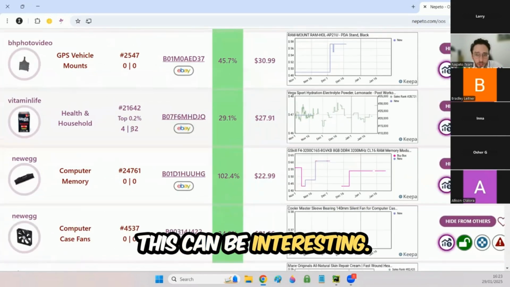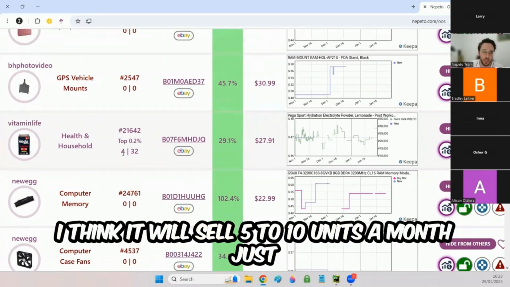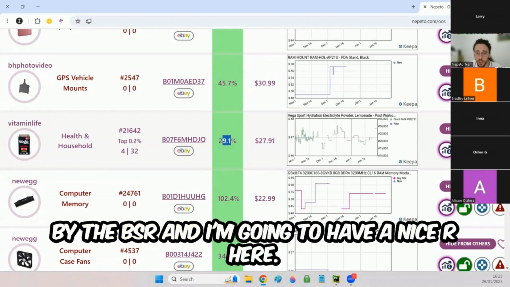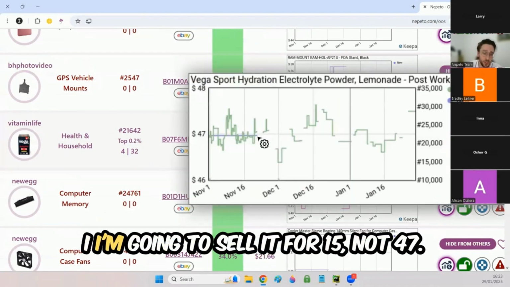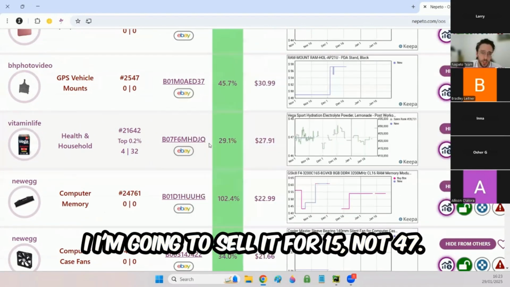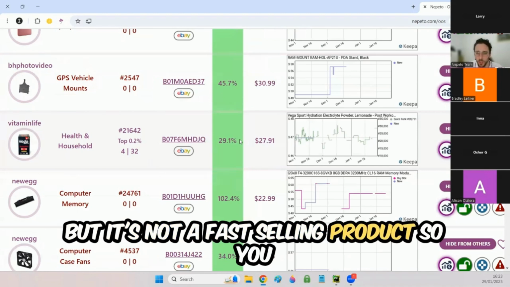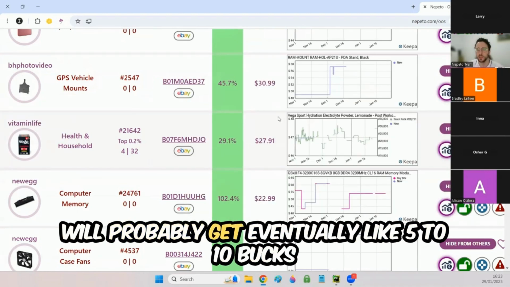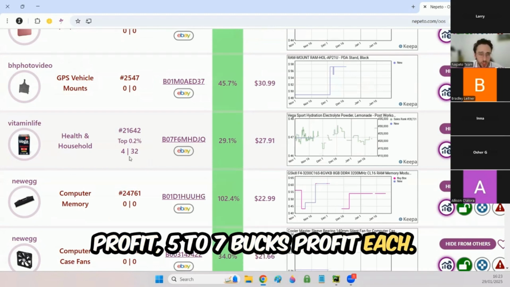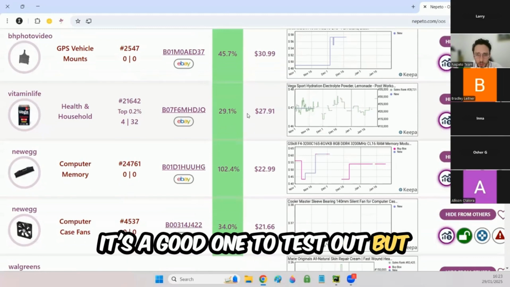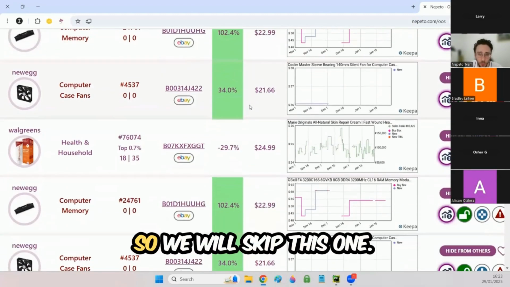This can be interesting. I think it will sell 5 to 10 units a month just by the BSR. And I'm gonna have a nice ROI here. I'm gonna sell it for 50 and not 47, but it's not a fast selling product. So you will probably get eventually like $5 to $10 profit, $5 to $7 profit each. It's a great one to test out, but it's not something that sells very fast. So we will skip this one.